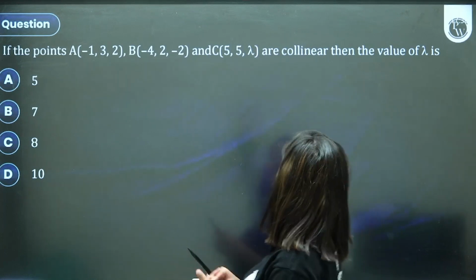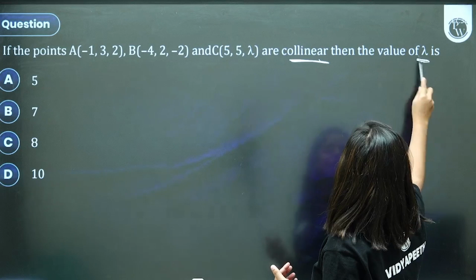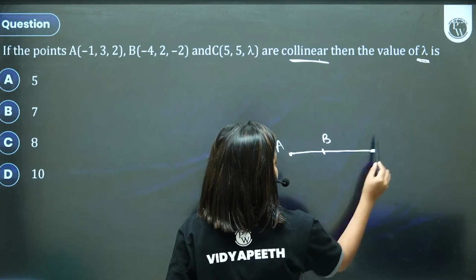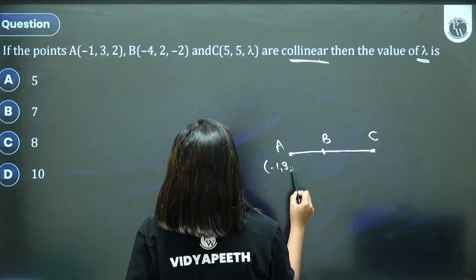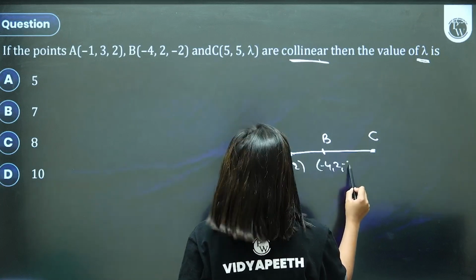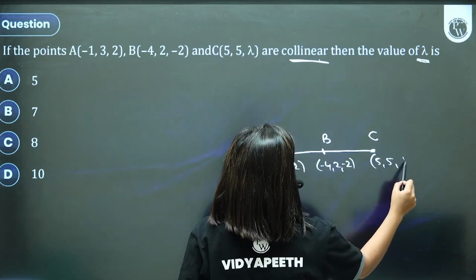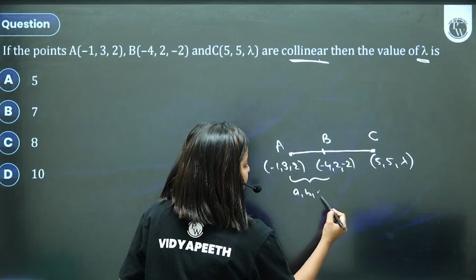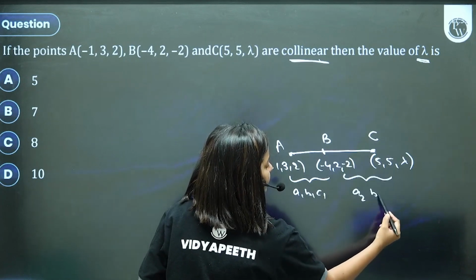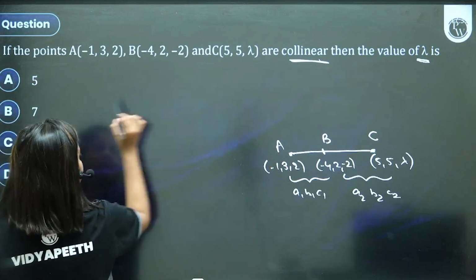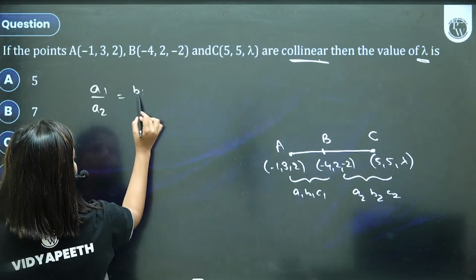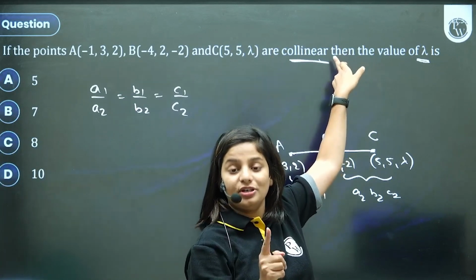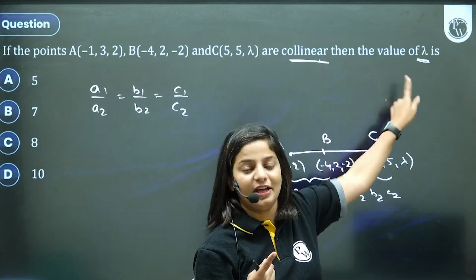If these points are there and they happen to be collinear, then what is the value of the formula? There are multiple ways to approach this question. There are 3 points A, B, and C. We know very well that if points are collinear, the direction ratios are in proportion. Direction ratio of AB, say A1, B1, C1, and direction ratio of BC is A2, B2, C2. Then for collinearity, A1 by A2 equals B1 by B2 equals C1 by C2. If lines are collinear, direction ratios are in proportion. If lines are perpendicular, the sum of products of direction ratios is zero.